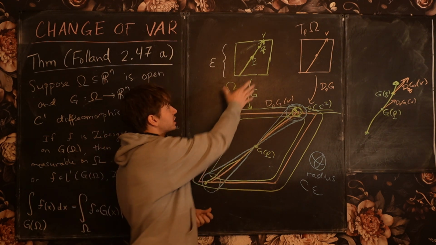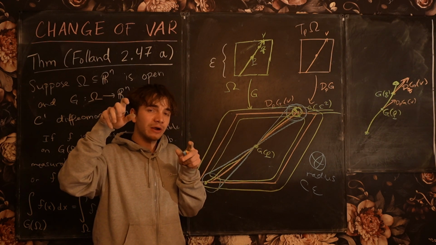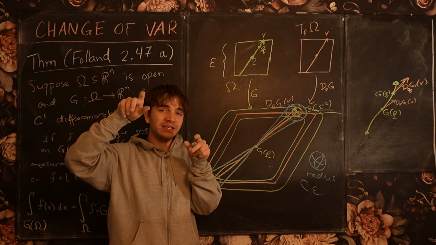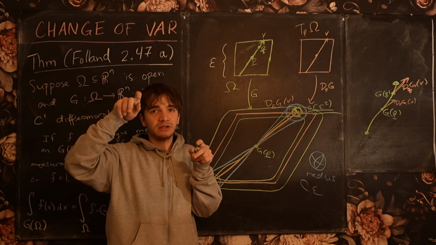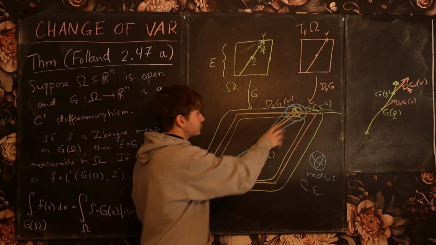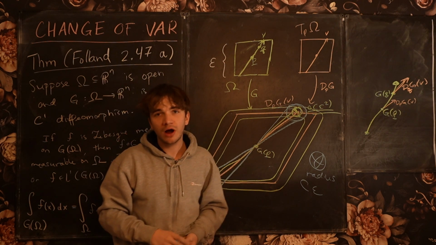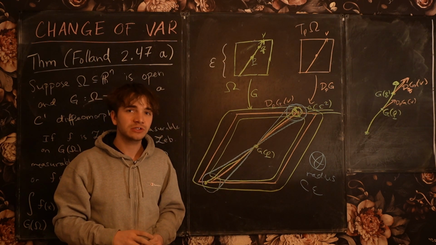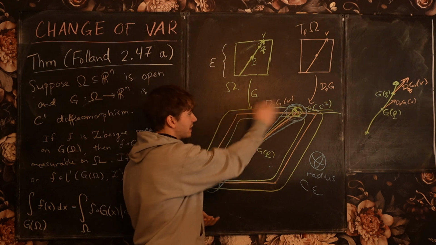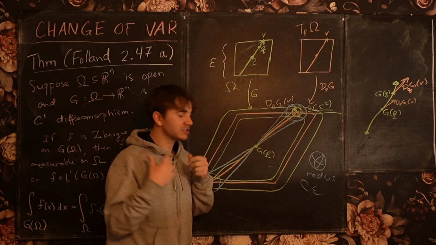And so the image of this cube under G is getting squeezed between two parallelepipeds, which are a distance epsilon squared apart. And so in fact, the volume of this image of this cube is well approximated, in the limit as you send epsilon to 0, by the volume of this parallelepiped. Okay, so this is a complicated logic.